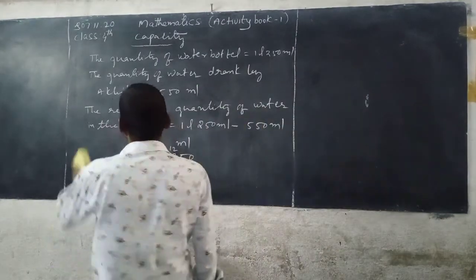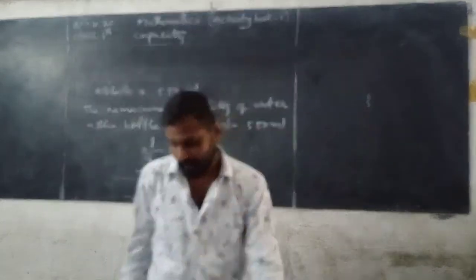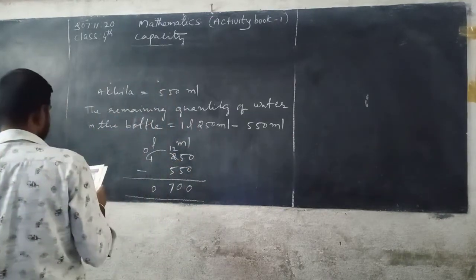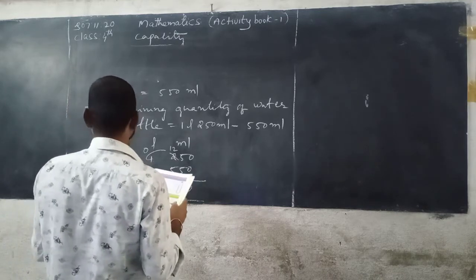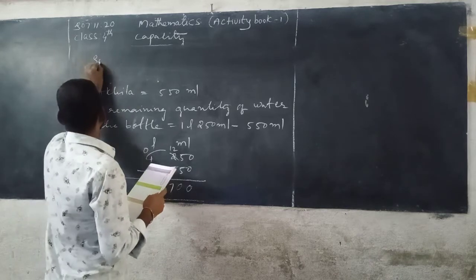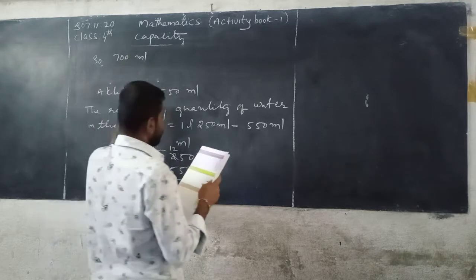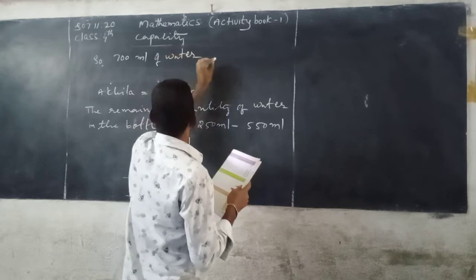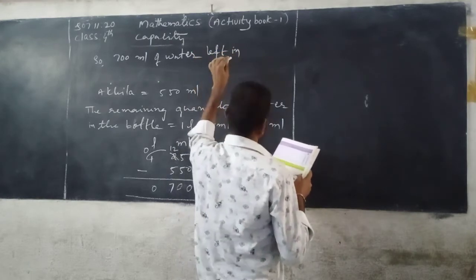So write down. So 700 milliliters of water left in the bottle.